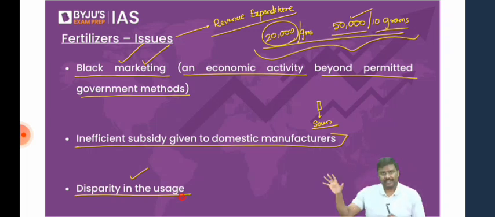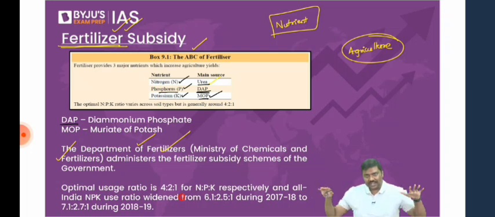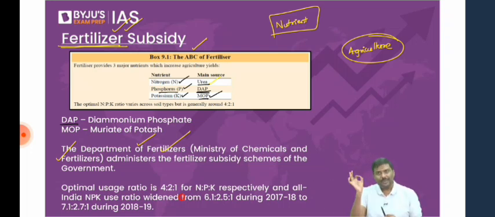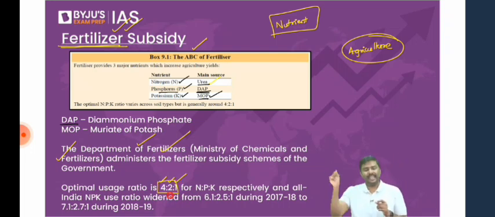As per the scientific community, I've given data here. I'll come back to this, don't worry. As per the scientific community, have a look at this. Overall usage in India: the overall average usage of fertilizer should be in the ratio of 4:2:1. How many units of nitrogen you're supposed to use? How many units of phosphorus you're supposed to use? The average is 4:2:1, N, P, K respectively.